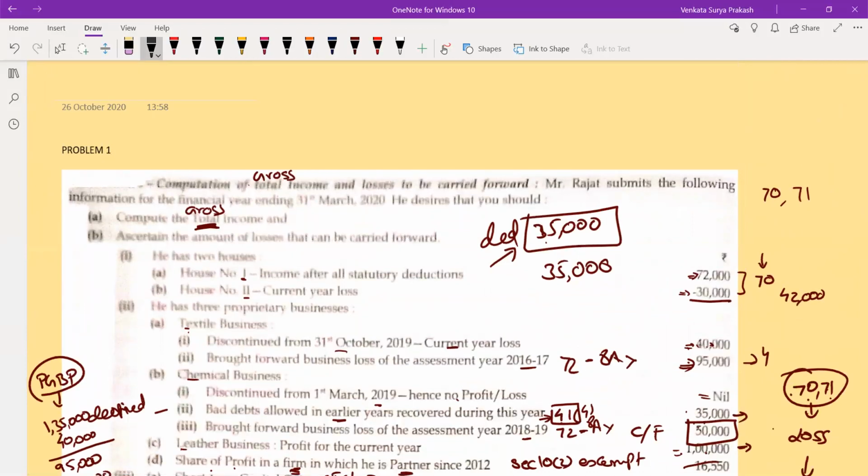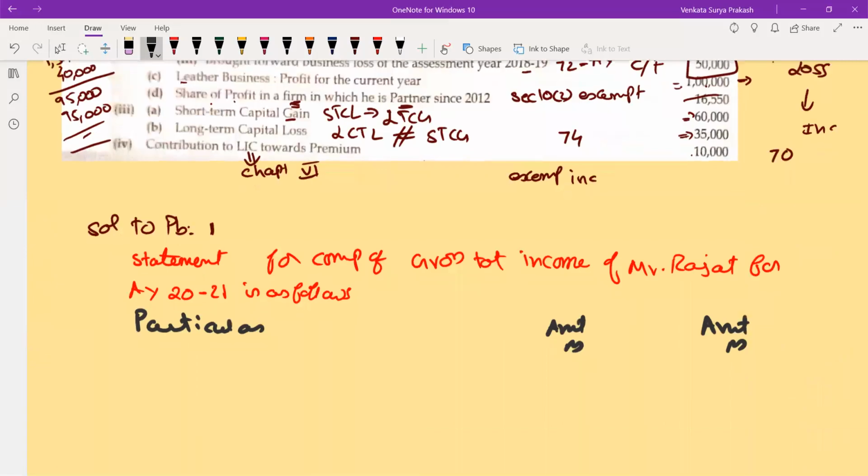What is your first head of income? Salary. Then comes your house property, then your PGBP, then your capital gain, then your income from other sources. The same order, the same sequence, I need to follow. In this problem, you don't have any information on salaries. You are having income from house property, profits and gains from business or profession, and capital gains. No income from other sources. Only 3 heads of income are there. So now let us start with income from house property.